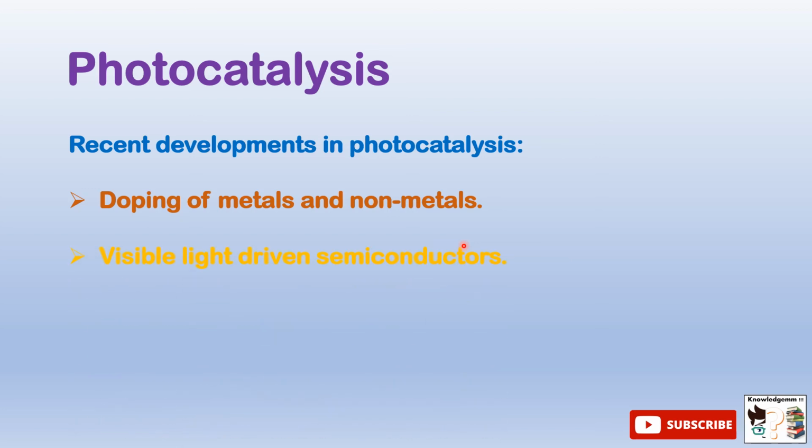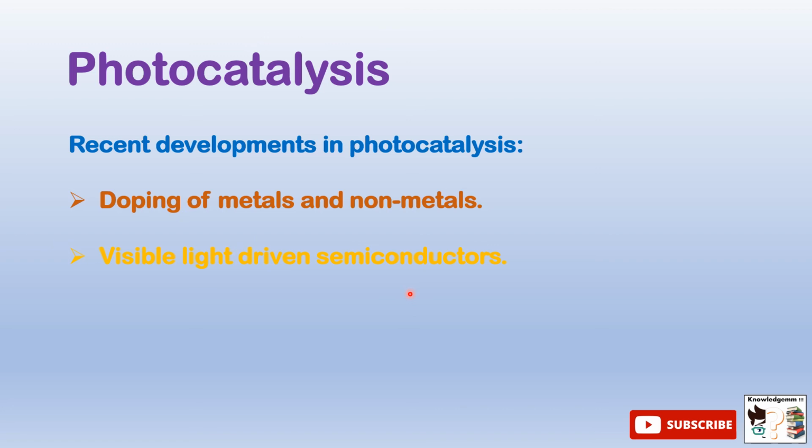Then visible light driven semiconductors are being worked upon, because see, in the sunlight which we are receiving, the percentage of ultraviolet rays is very less, so utilizing that is quite difficult. But if we can anyhow manage to utilize visible light in semiconductors for photocatalysis, then that will be a great achievement.